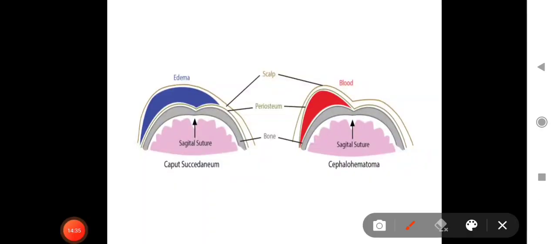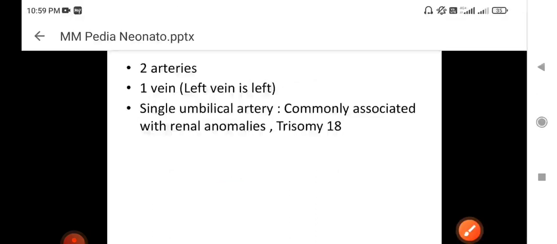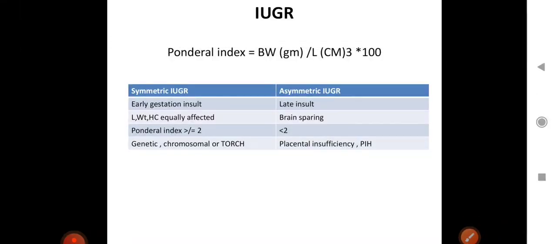You can see this is caput succedaneum and this is cephalhematoma. Here the collection is above the periosteum, and here the periosteum is lying here, so the collection is beneath the periosteum in cephalhematoma.